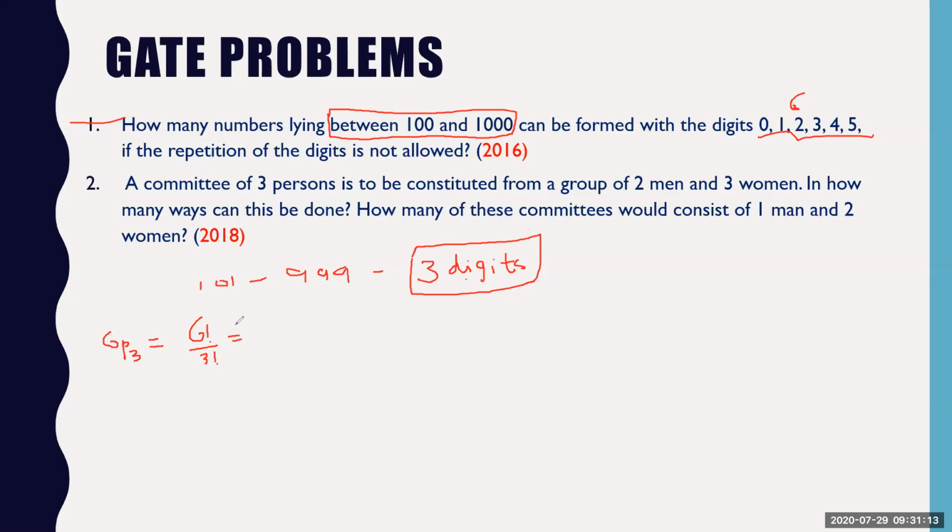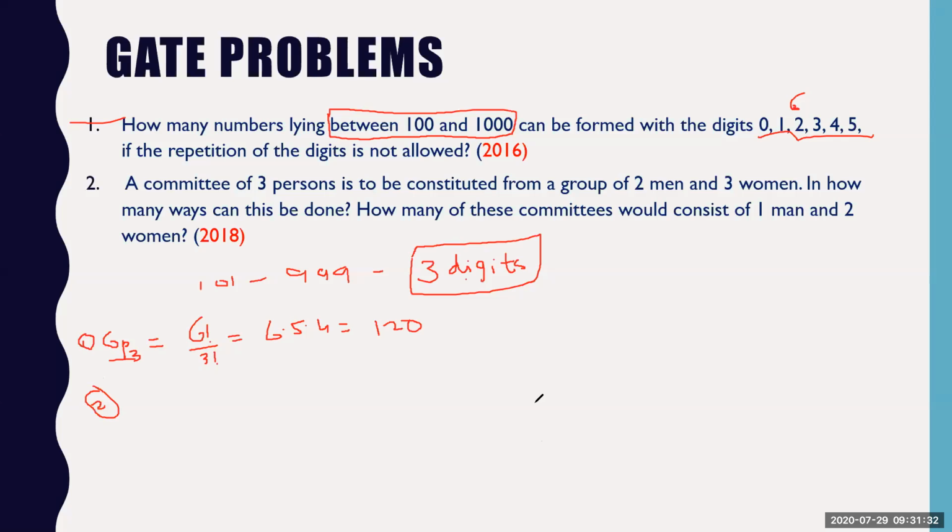So 6 5 4 3 divided by 3, only 6 into 5 into 4 you will get. So 6 into 5 is 30, into 4, you will get 120. Okay. So 120 permutations for 6P3. This is the first step.